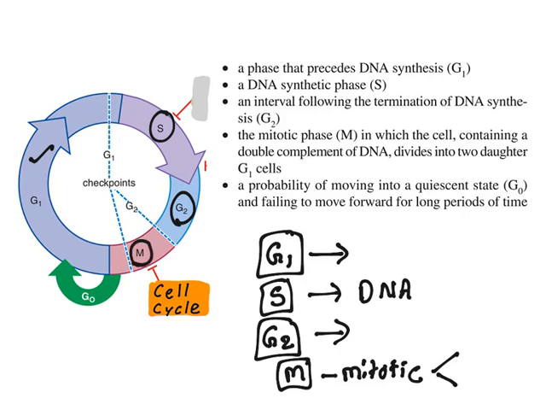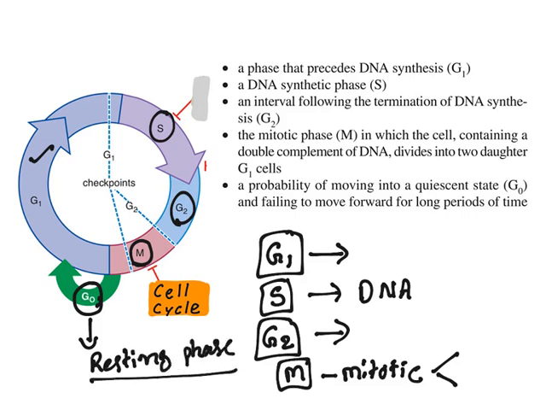Now here comes the real thing. After mitosis, the cell may get into the G0 phase. G0 phase is a quiescent or resting phase. Once the cell gets into this phase, the cell will not further multiply. It just stays as such. But from M phase, if it gets into G1 phase again, the cycle continues and it continues to multiply. So these are all the phases: G1, S, G2, M. After M, you may have the G0 phase, or it may go back to the G1 phase.